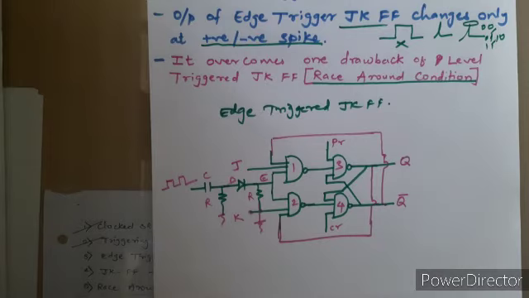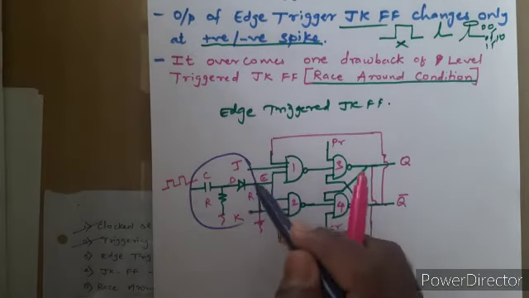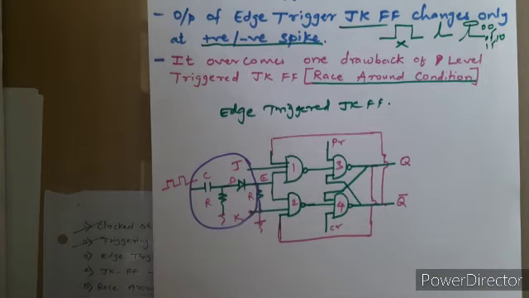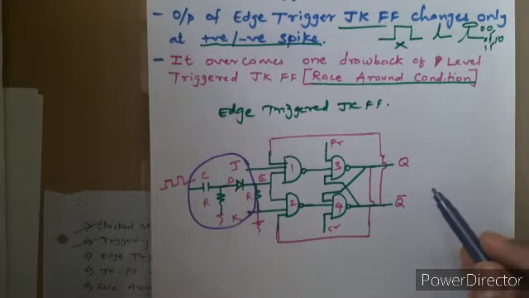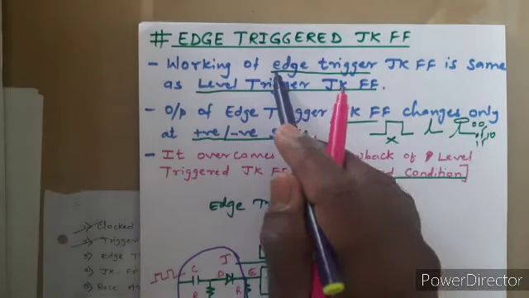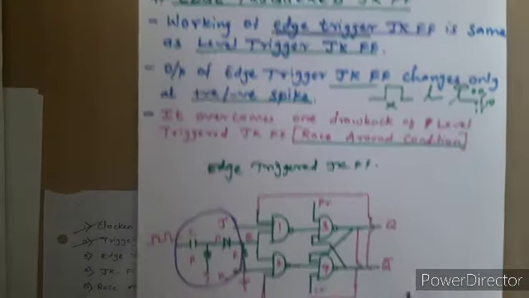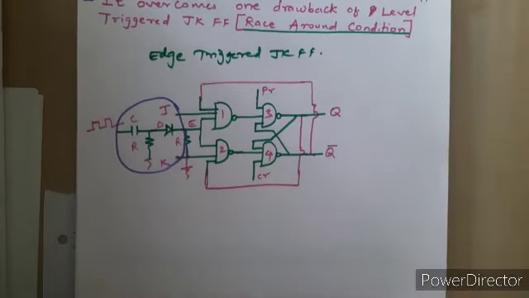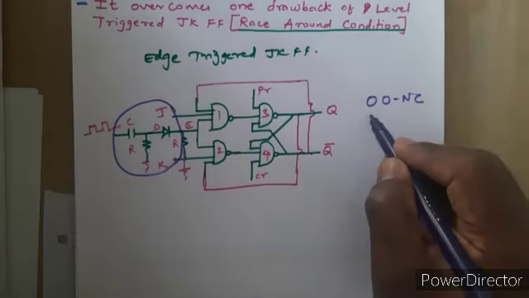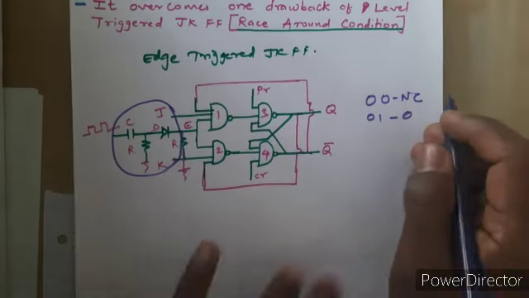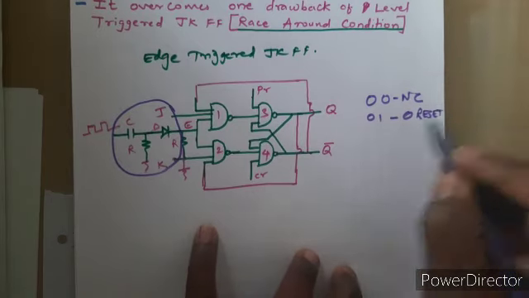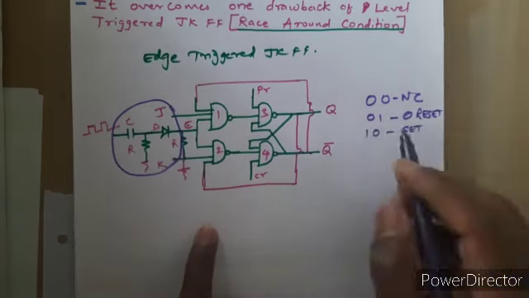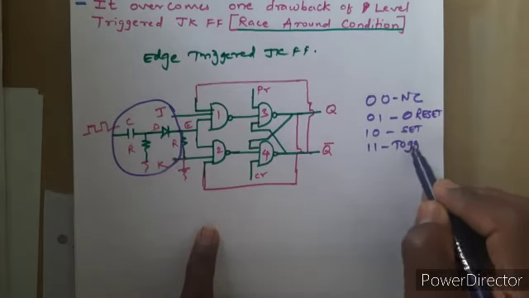So this becomes the circuit of the edge triggered JK flip flop. Now how it is identified as edge triggered is with the help of this circuit diagram. This we have seen in a few previous lectures. Here it will operate the same as written here. Edge triggered JK flip flop is the same as level triggered JK flip flop, so the output remains the same. For 0 0 it is no change, for 0 1 it is reset, for 1 0 it is set, and for 1 1 it is toggling.